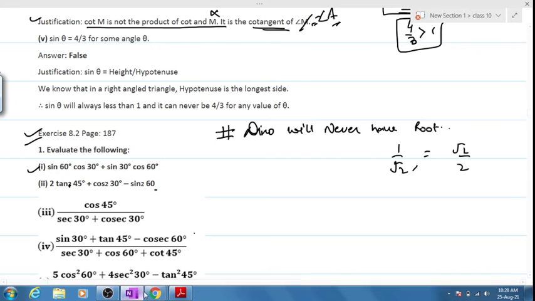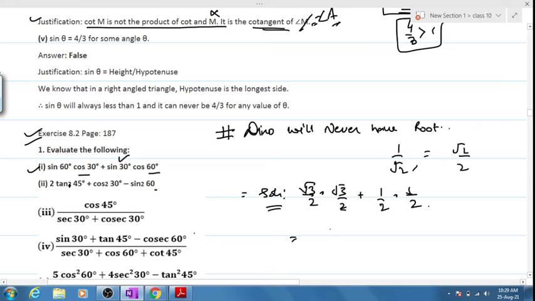Now sine 60 is how much? We'll just substitute the values. Solution for question number 1. Sine 60 is root 3 by 2. Very good. Cos 60 is half. Sine 30 is 1 by 2 and cos 60 is again 1 by 2.